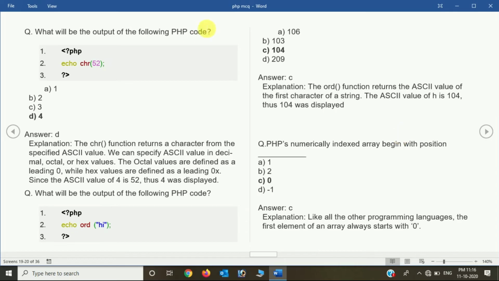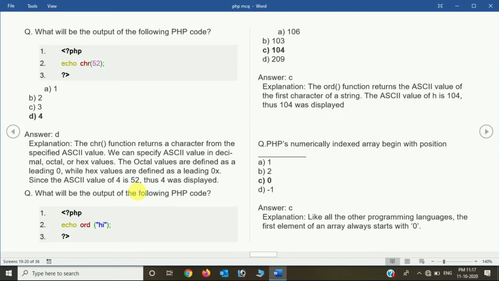Now the output of this code, php echo chr(52), will print 4. Why? The chr function returns a character from the specified ASCII value, and we can specify the ASCII value in decimal, octal or hexadecimal. Octal values are defined with a leading 0, while hexadecimal values are defined with a leading 0x. Since the ASCII value of 4 is 52, that was displayed here.